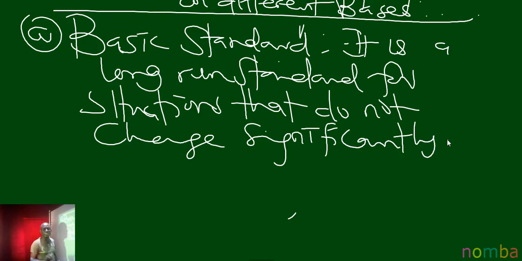It means that if we establish a standard for a situation that we don't expect to change in the foreseeable future, that kind of standard we prepare is said to be a basic standard. It means that a basic standard is enduring. It is going to take time for it to change. If you set a standard in that nature, you have a basic standard. The next one is ideal standard.